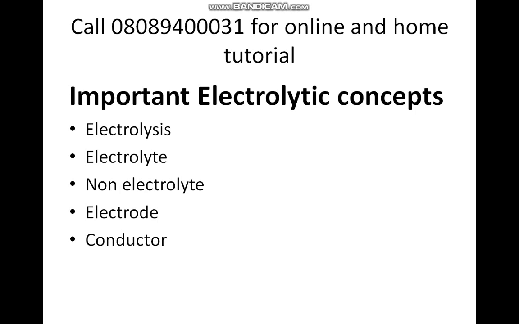Definition number one: electrolysis is the chemical decomposition of a compound, either in molten or solution state, by the passage of electric current. Definition number two: electrolysis is the passage of electric current through molten or solution of the electrolyte with decomposition at the electrode.